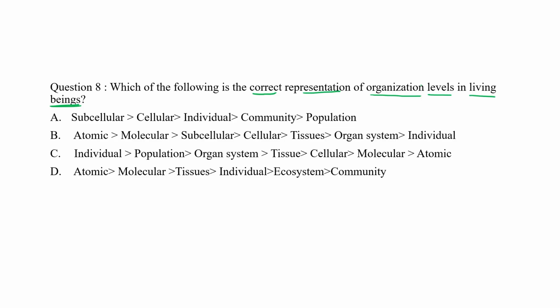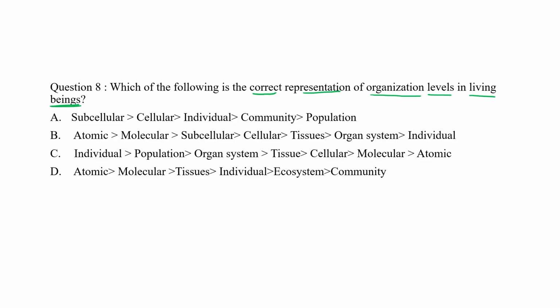Okay. Now let's discuss this particular question. So what is the highest level of this particular organization level of a living individual? That must be an individual. And that individual is having so many organ systems inside it, and those organ systems are having so many organs, and those organs are made up of tissues, and those tissues are made up of different kinds of cells, right?